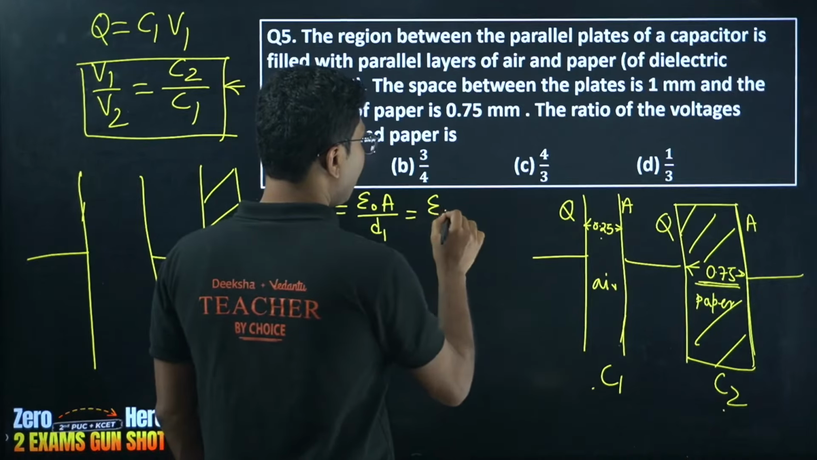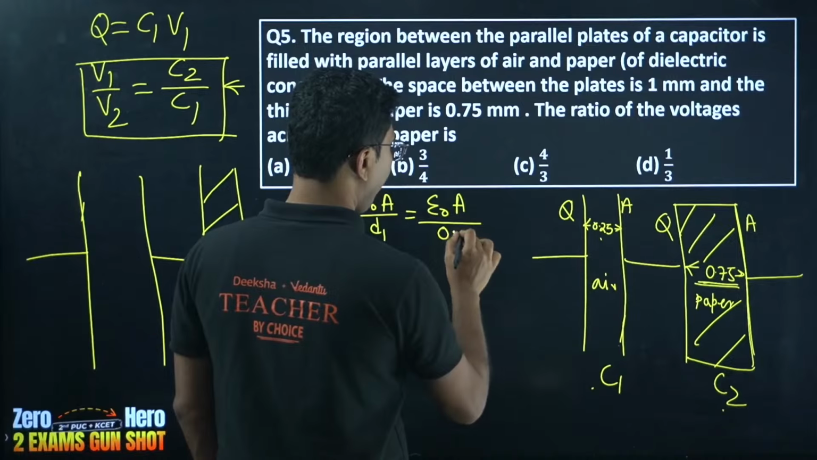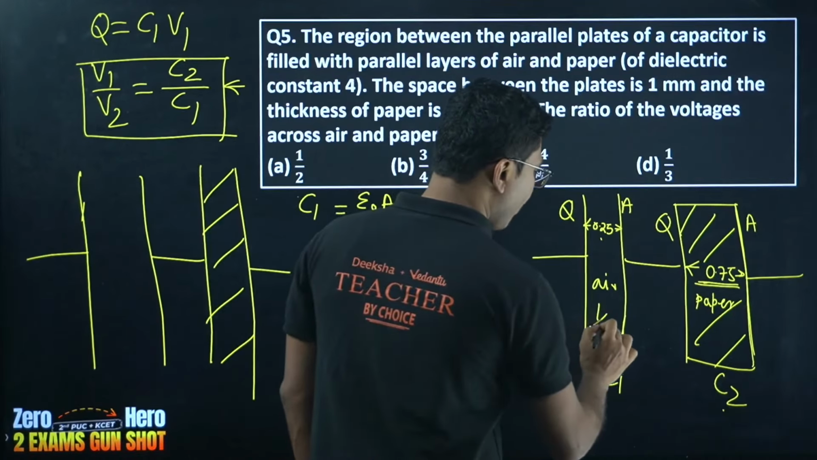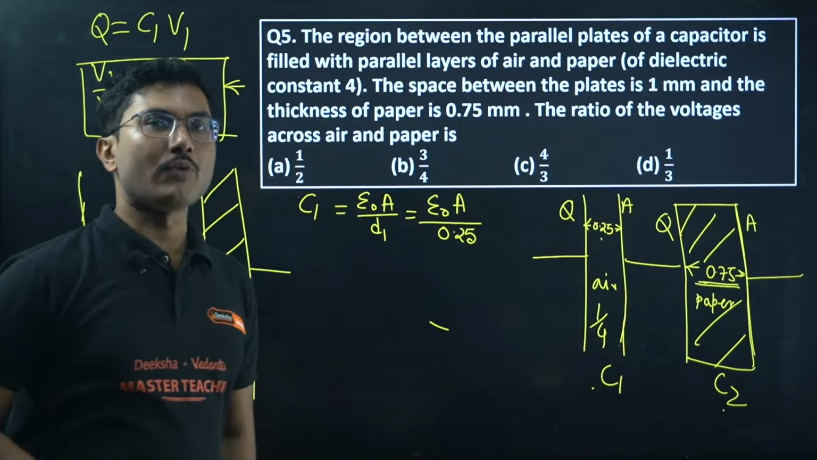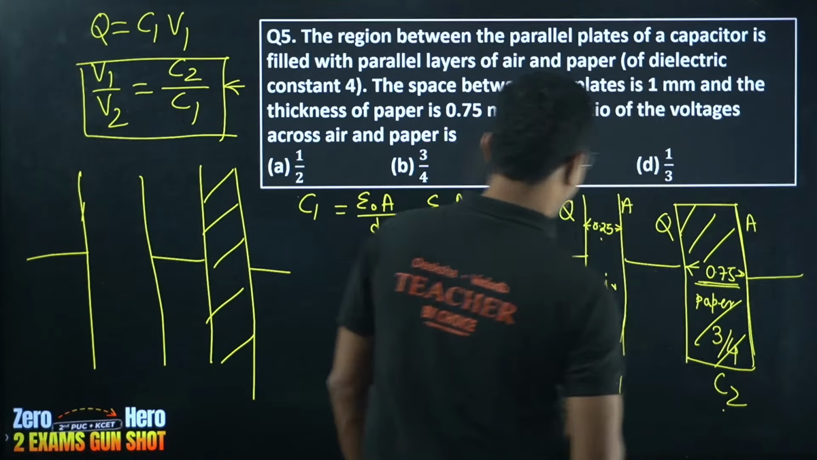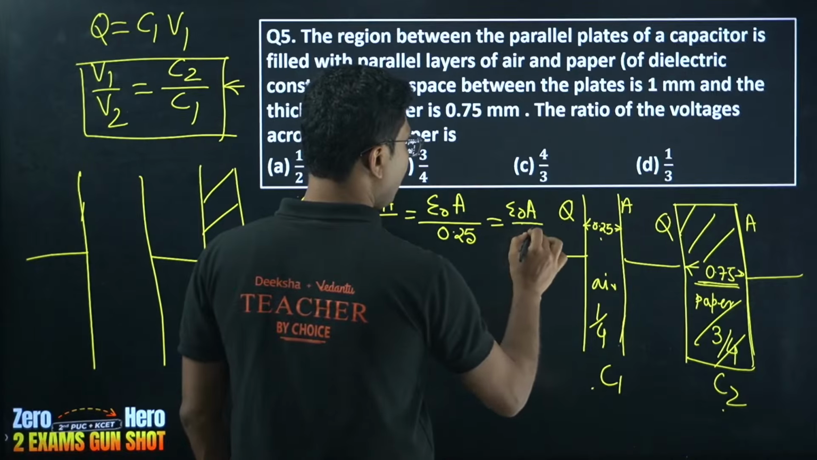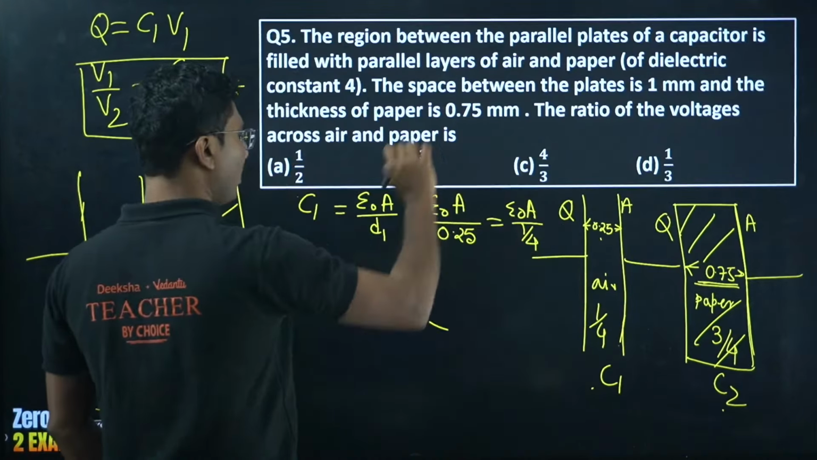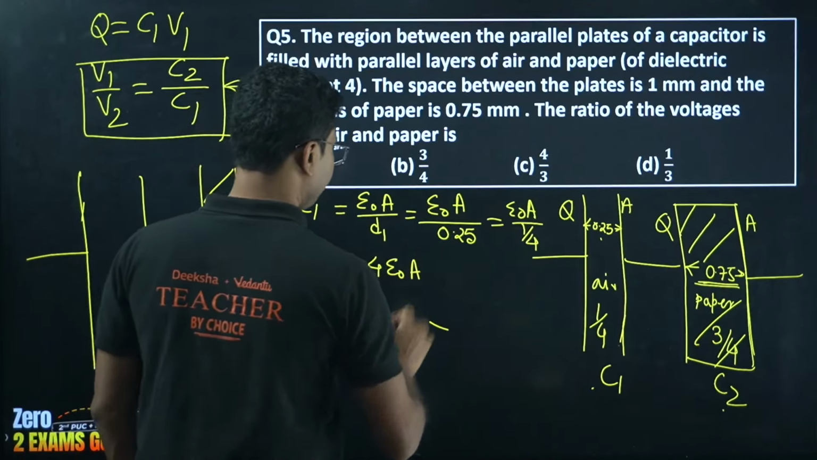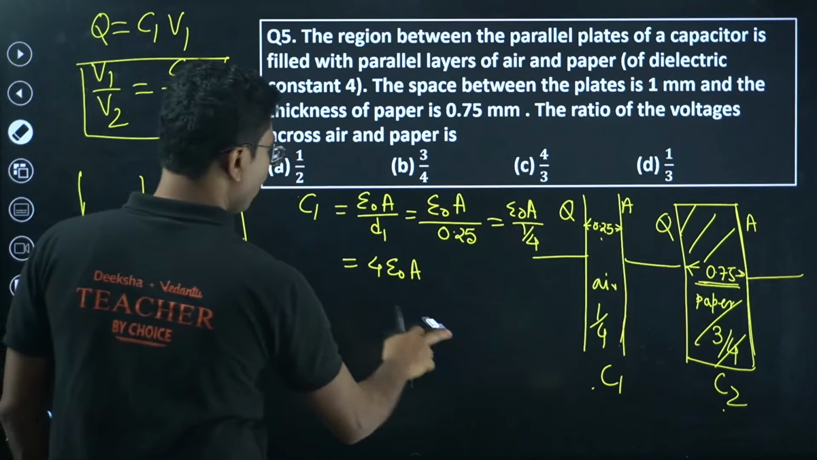So epsilon naught A divided by D1. D1 is 0.25. What is 0.25? 0.25 means 1 upon 4. 0.75 means 3 upon 4. And 1 upon 4 is in division. So epsilon naught A divided by 1 upon 4. So this 4 will go up. So for C1 you get 4 into epsilon naught A. And this is C1. What about C2?